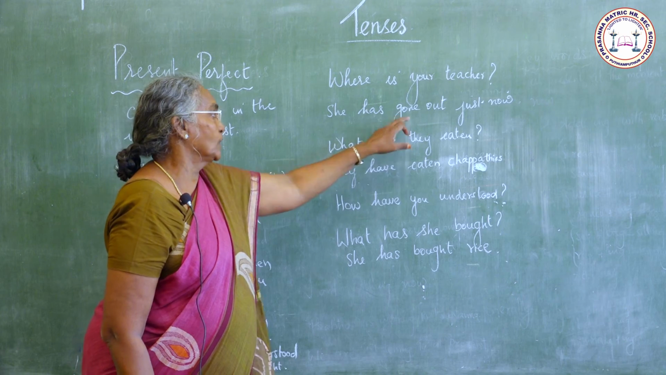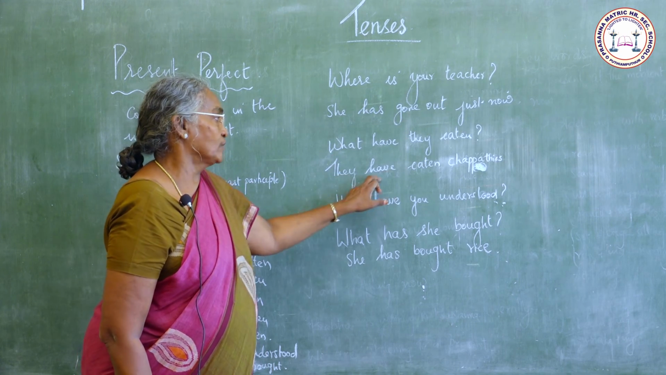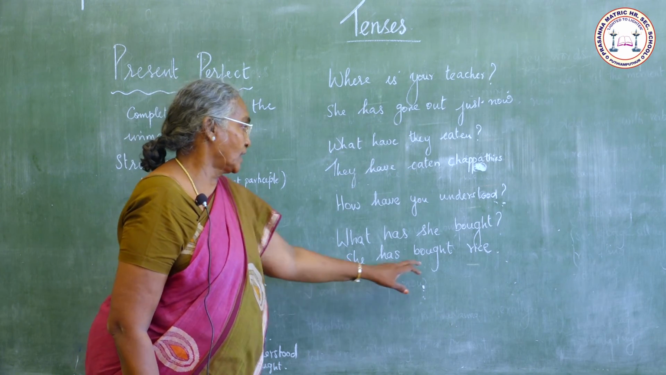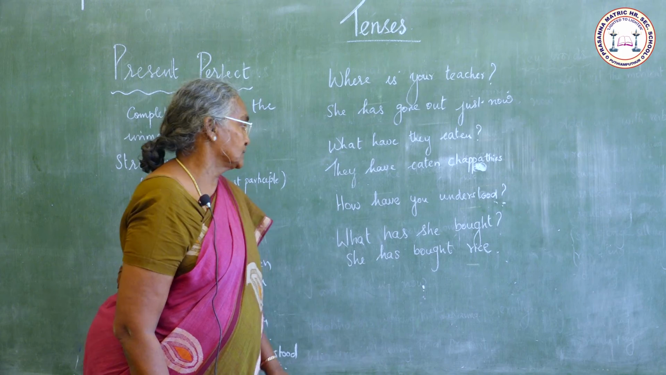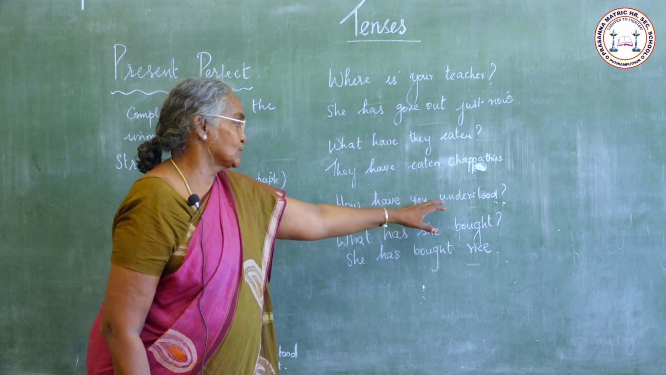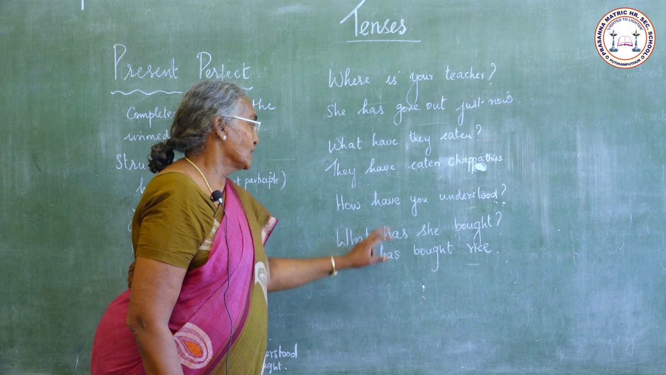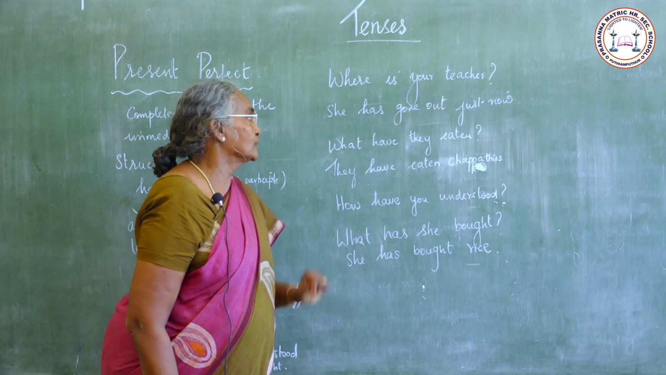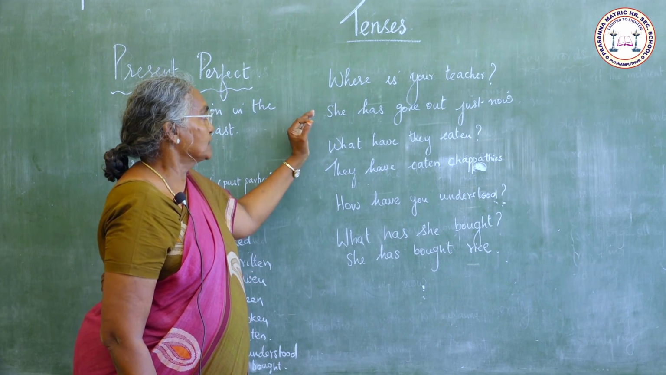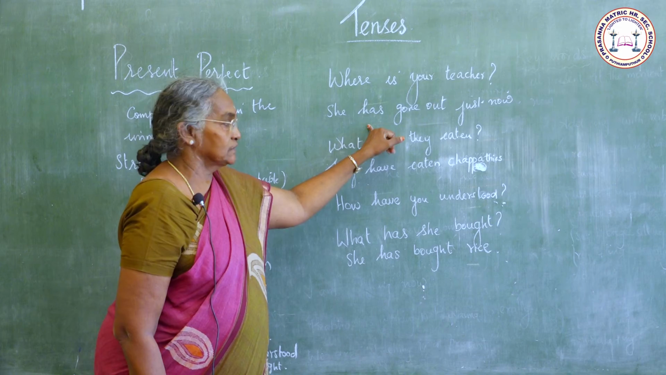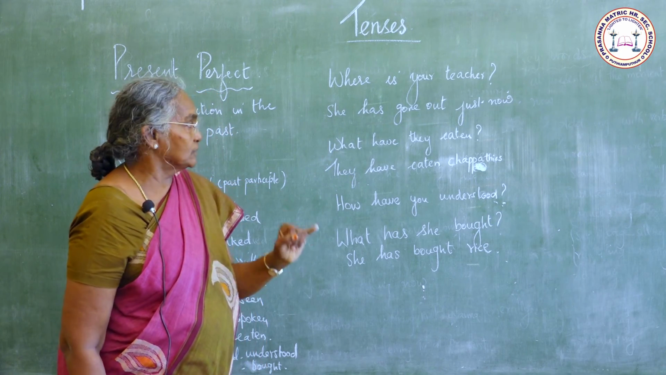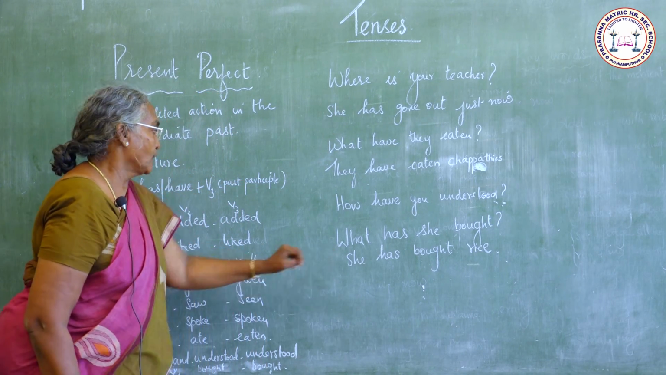Notice this. She has gone out. They have eaten. She has bought rice. How have you understood? We have understood well. So when he or she comes, we use has. When I, we, you, they come, we use have.